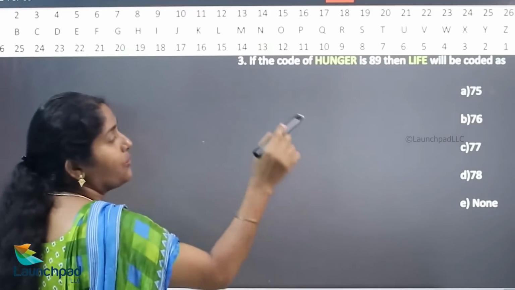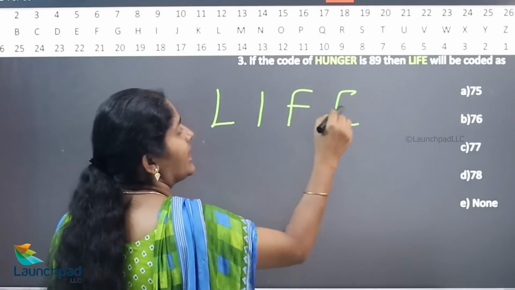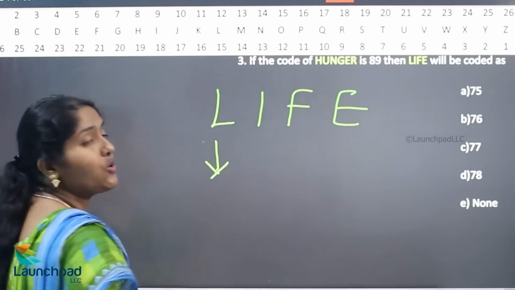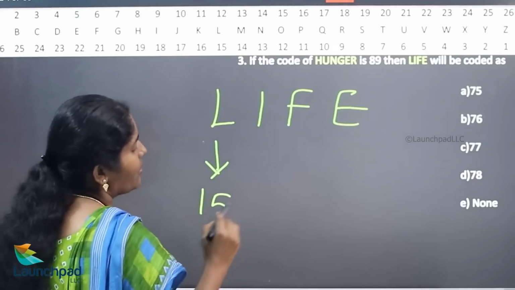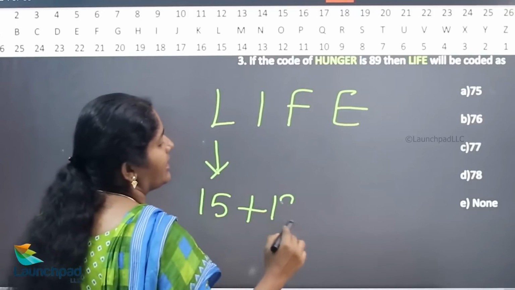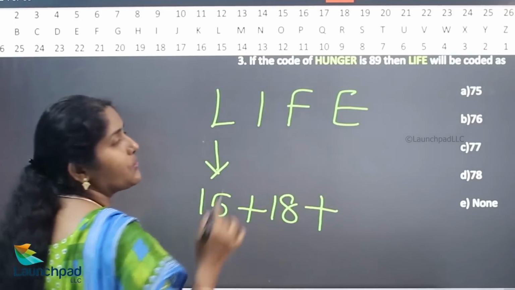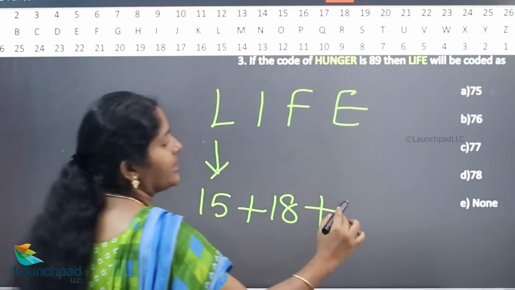Similarly, now we want to code the word LIFE. What is the reverse value of L? 15. What is the reverse value of I? 18. What is the reverse value of F? 21.